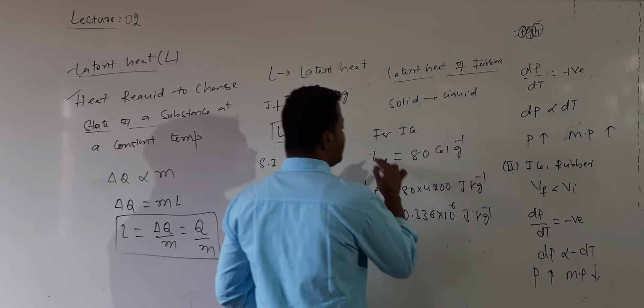For water, the latent heat of vaporization LV is equal to 540 calorie per gram.